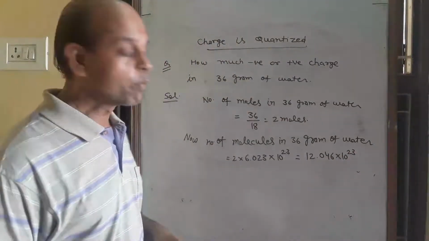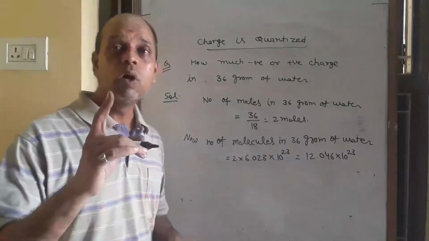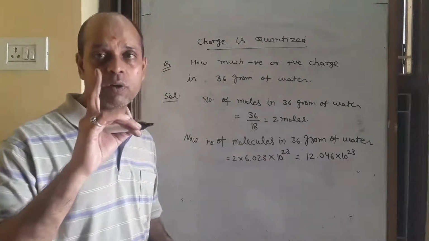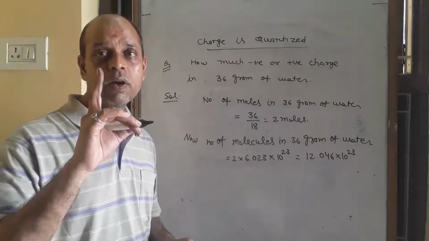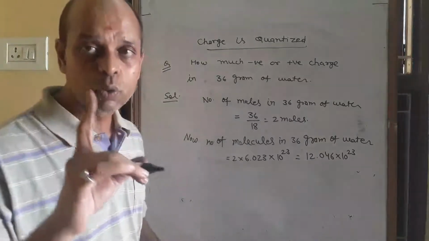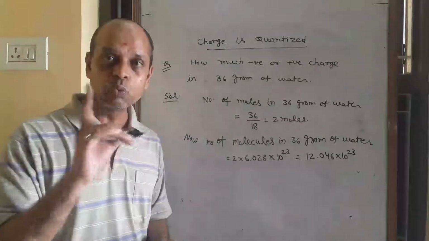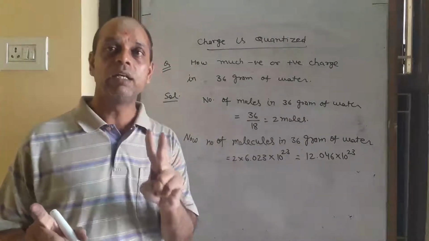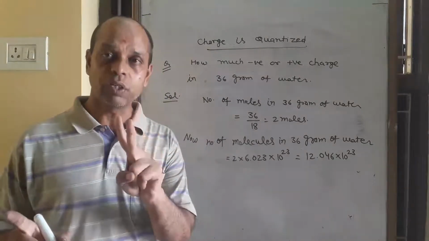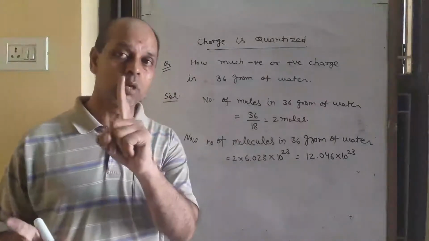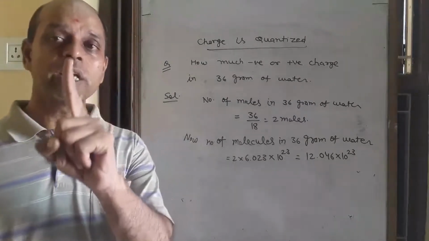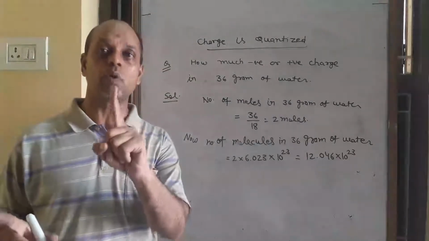These are the number of molecules. Now we know in one molecule, H2O, there are 2 electrons of hydrogen and 8 electrons of oxygen. So there are 10 electrons in one molecule, or also 10 protons.